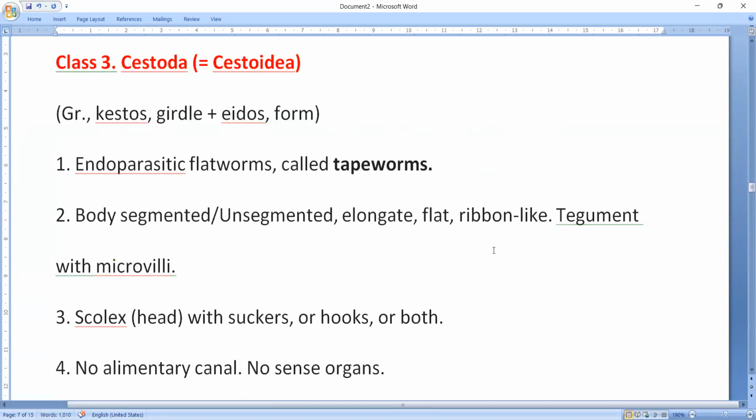And then Cestoda. Kestos means girdle, eidos means form. So these animals look like a belt, or they contain belt-like segments. So the name is derived like that. These are generally parasitic platyhelminths. They are called tapeworms. These are also dorsoventrally flattened animals.